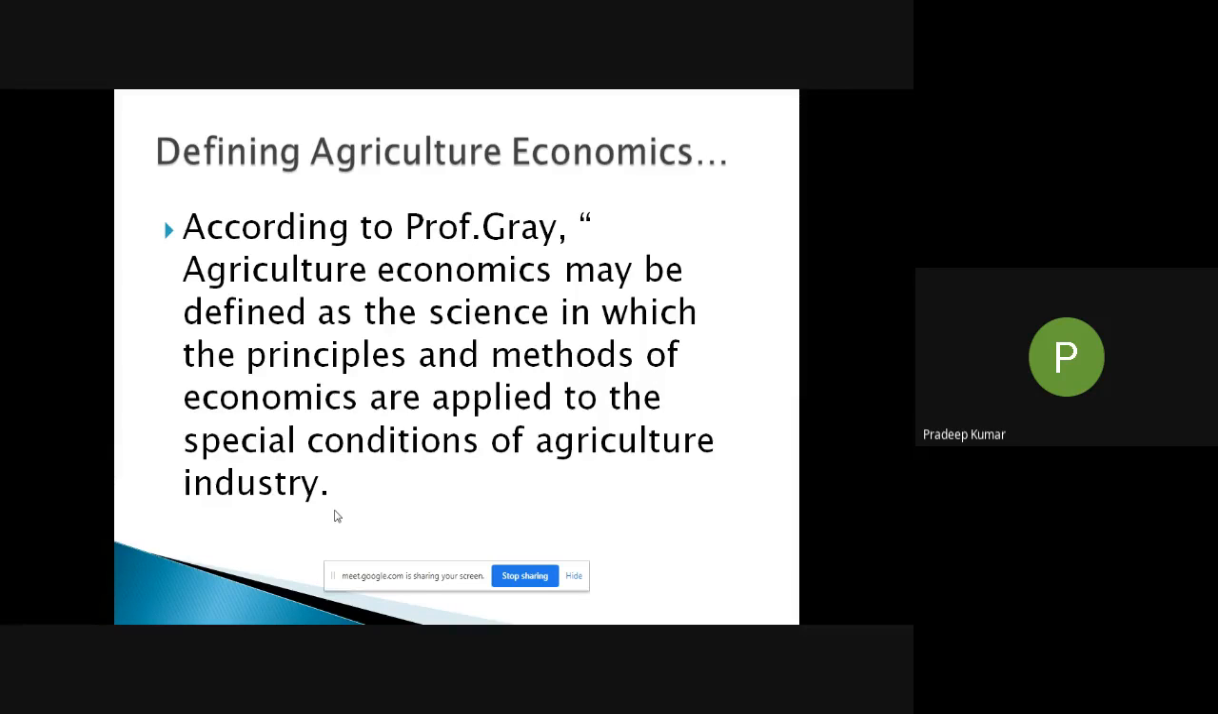So today we discussed the concept of agriculture economics and its nature. We discussed the fact that agriculture economics deals with the production, processing, marketing, and financing. So we have discussed the nature and the concept of agricultural economics. In the next class, we will be discussing the scope of agriculture economics.